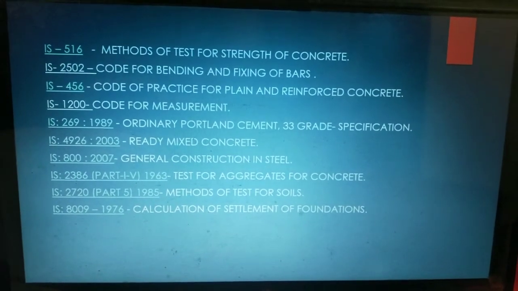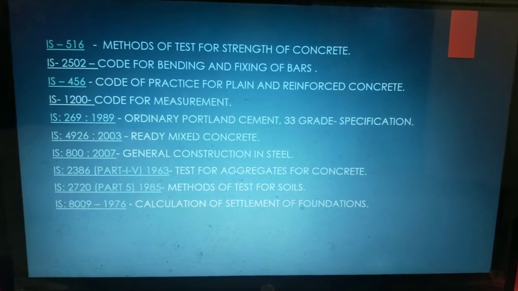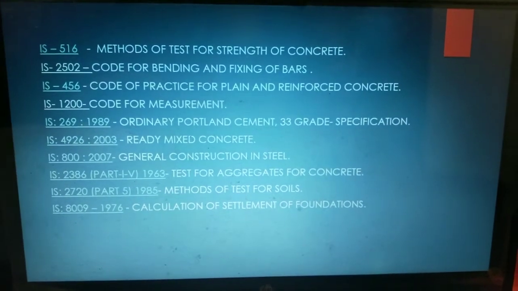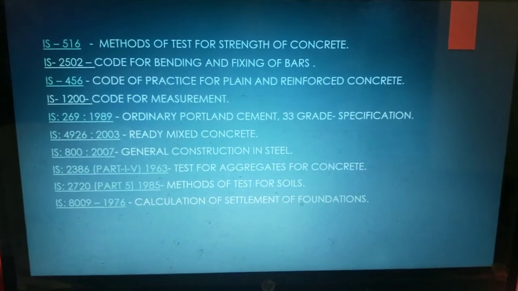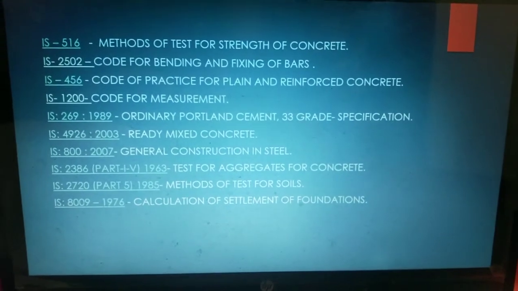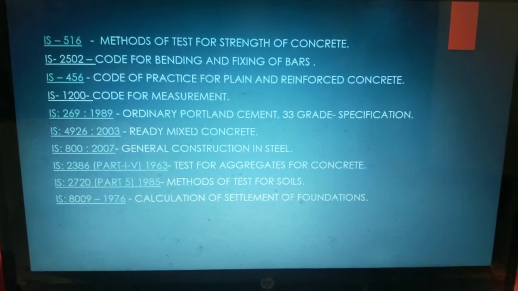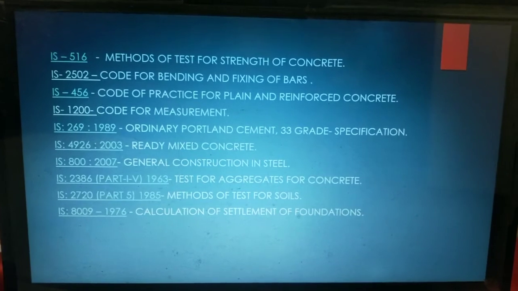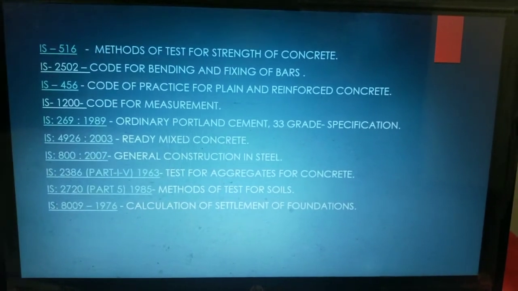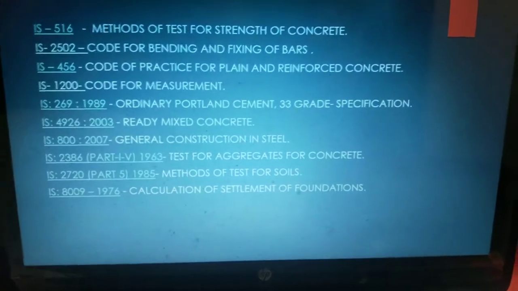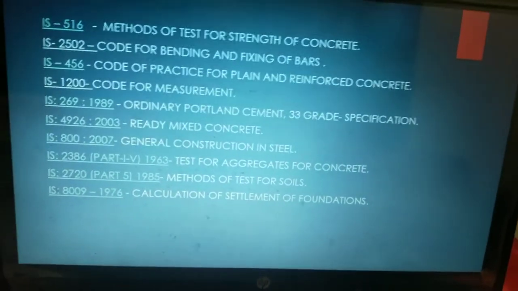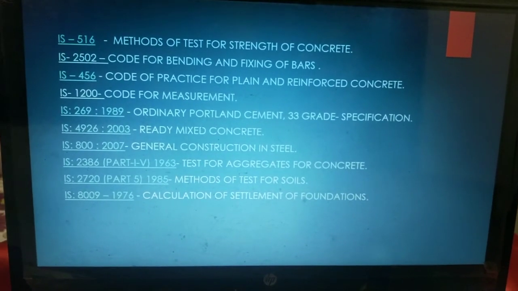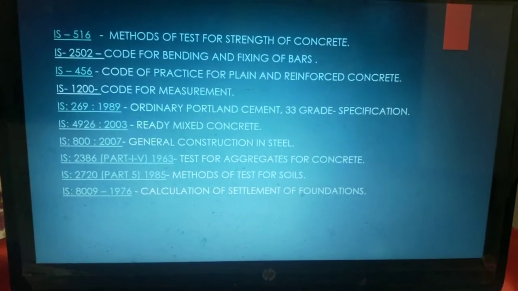Next one is IS 269, that is for ordinary Portland cement 33 grade specification. That is used by the quality team as well. Then IS 4926, that is for ready mix concrete, the RMC which is used at site. And the next one is IS 800, that is used for general construction in steel. One should know the general conditions for construction in steel, what all parameters we should know and take care of while calculating the quantity of steel and selecting the steel, etc.